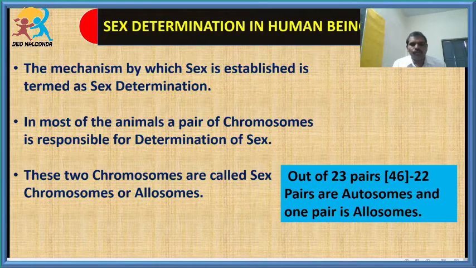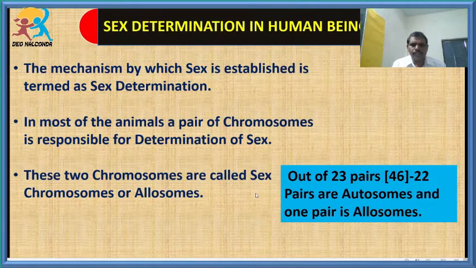And in most of the animals, a pair of chromosomes is responsible for the determination of the sex. Actually, how is this sex being determined? The sex is determined only because of chromosomes. The chromosomes which are responsible for the determination of sex are commonly called allosomes, or we can also call them sex chromosomes.